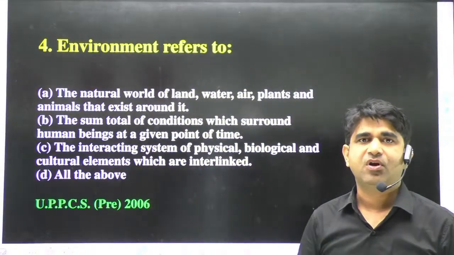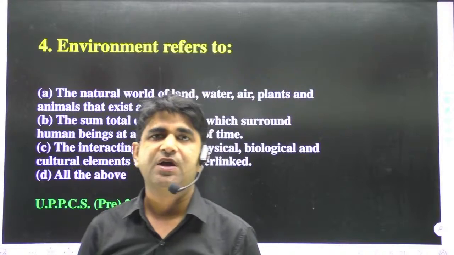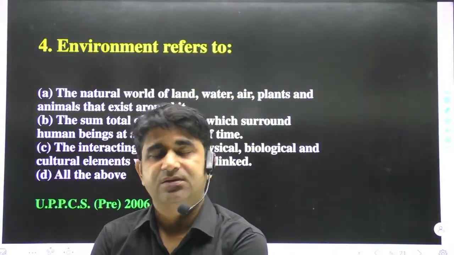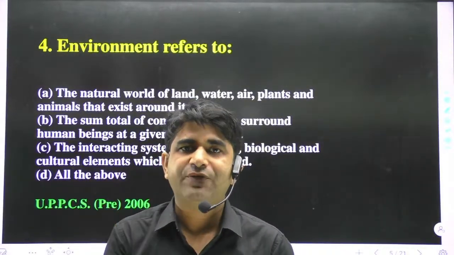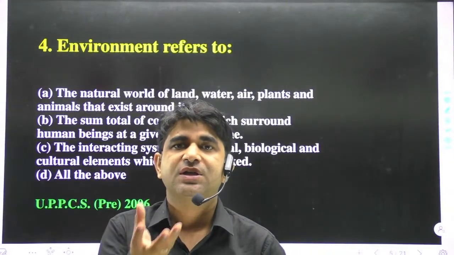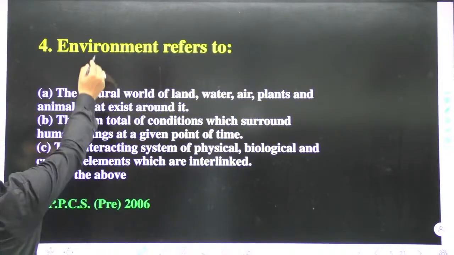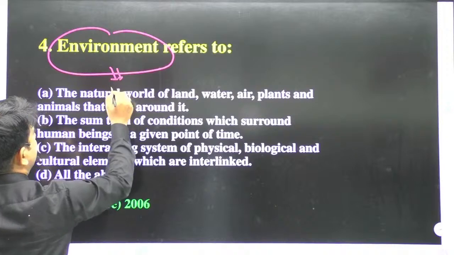And option D, all of the above. In these types of questions, all are correct. That's not to say that every time all are correct, but you have to choose the correct option. When we talk about the environment, everything in this universe will come in the environment.